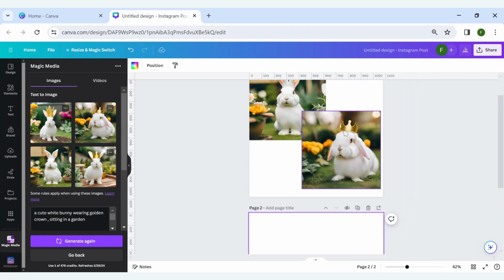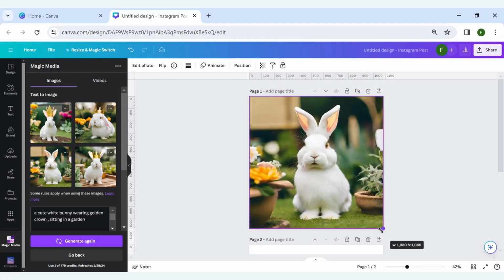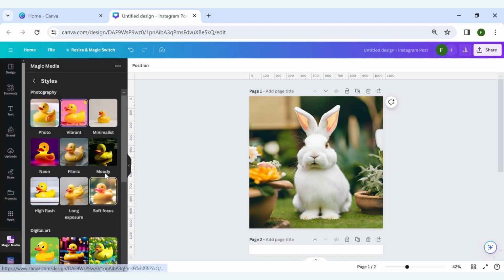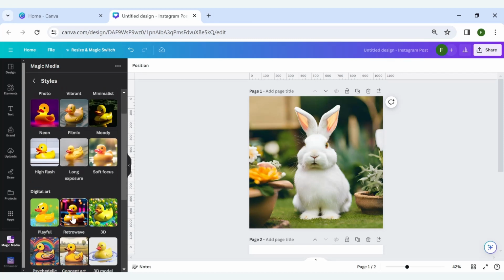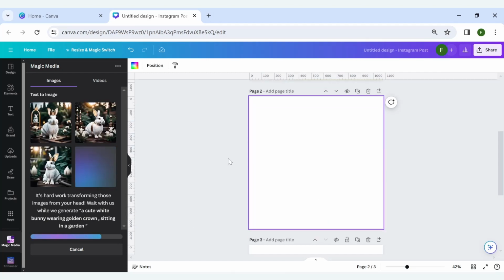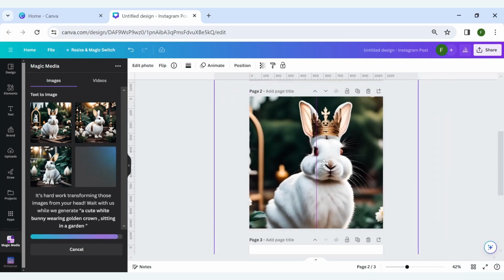Let's place the image on the other canvas and zoom it to full page. Let's try another style for this image as Canva gives a lot of options. Now you don't need to spend your money on paid tools. This time I am choosing retro wave and clicking on generate again. Boom, your AI bunny is ready. Let's zoom in to see it in depth.